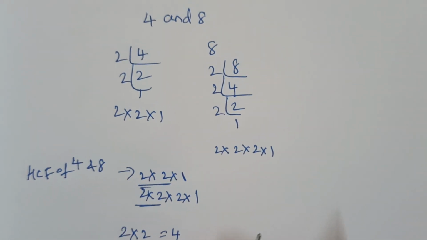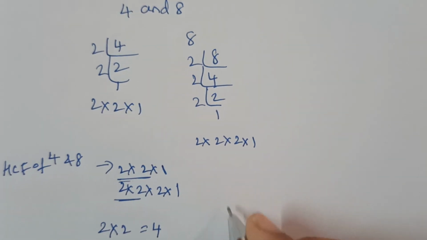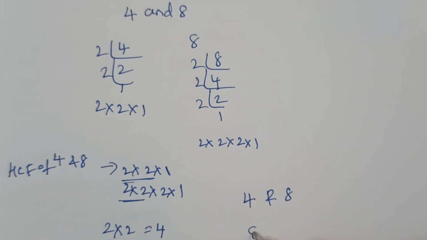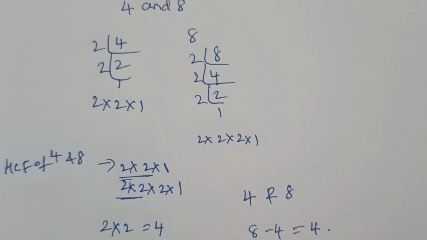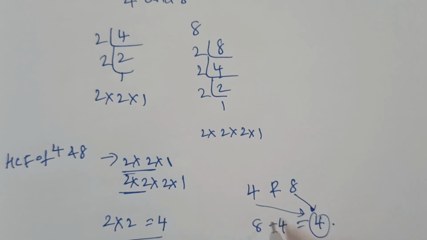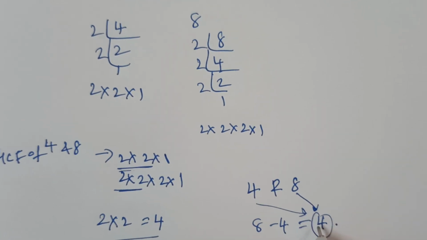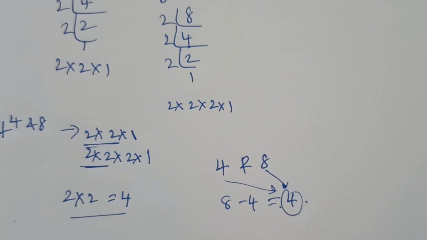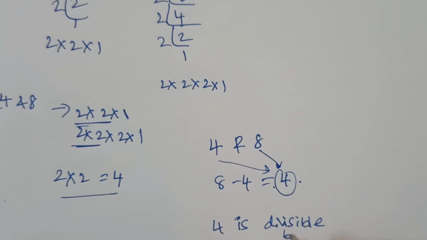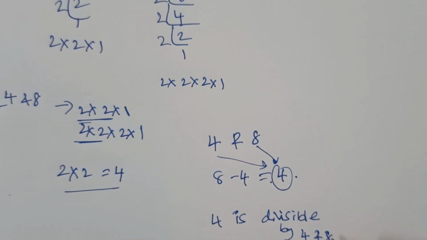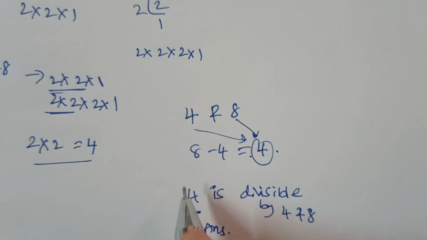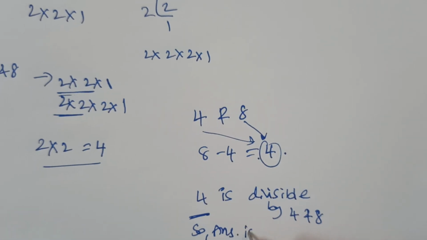This is the big process. I will tell you how to solve it in just a few seconds. For 4 and 8, take the difference. 8 minus 4 is 4. So 4 is divisible by 4 and also 8. Both values are divisible by 4. So the answer is 4.